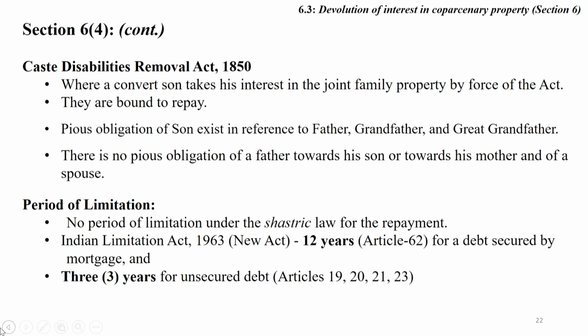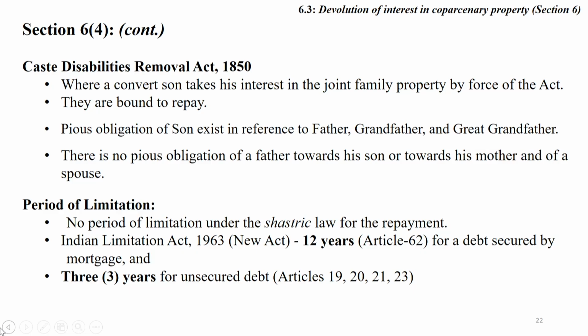The pious obligation of a son exists in reference to the father, grandfather and great-grandfather. There is no pious obligation of a father towards his son, or towards his mother or spouse. Now, friends, I want to discuss the period of limitation. There is no period of limitation under Shastric law for the repayment.